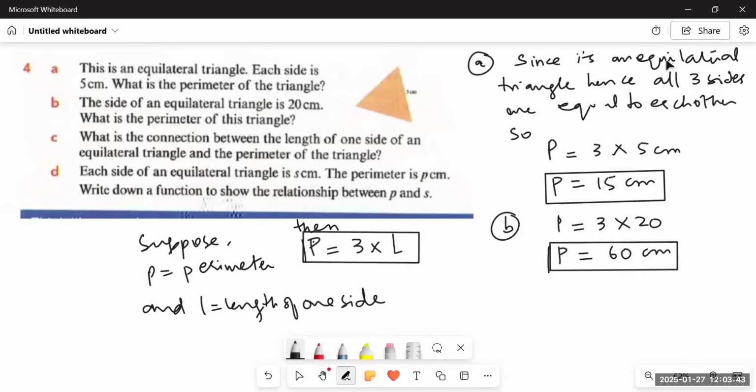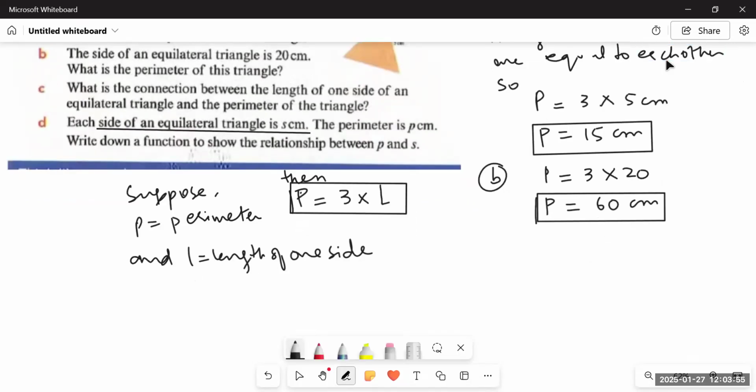Each side of an equilateral triangle is S centimeters. Now they are giving us the length of the side as S centimeters. The perimeter is P centimeters. Write down a function. So how will we write it? We'll write it the same way, that is, P is equal to 3S. Whatever is given in place of length, we will simply multiply it by 3 to get the value of P. This is how we deal with linear equations and making functions.